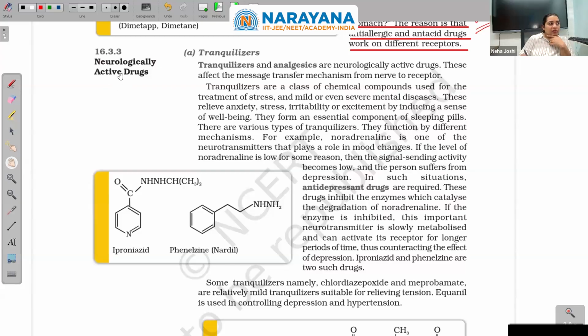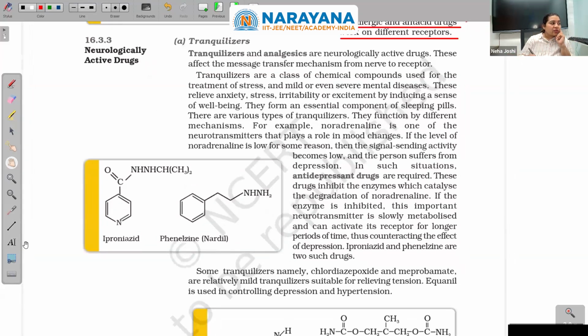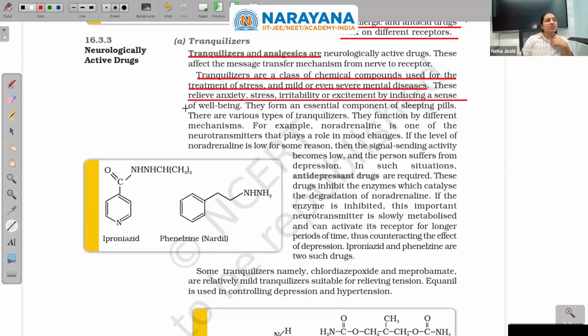Neurological active drugs. Till now you have done mainly antacids and antihistamines; now tranquilizers and analgesics. Tranquilizers and analgesics are neurological, they work on your brain. These affect the message transfer mechanism from nerve to receptor. Tranquilizers are a class of chemical compounds used for the treatment of stress, and mild or even severe mental diseases. These relieve anxiety, stress, irritability, or excitement by inducing a sense of well-being.